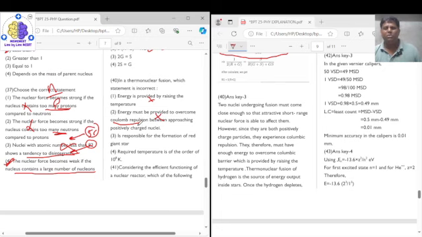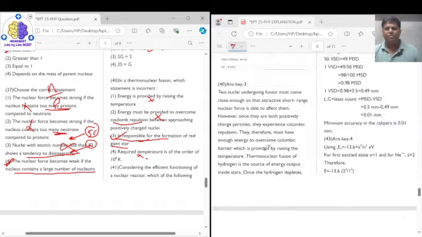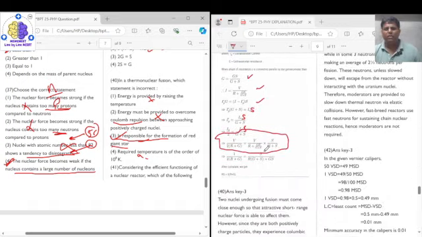Now the third option says that it is responsible for the formation of the red giant stars. Yes, this reaction can be used to explain the formation of giant stars. And the fourth option says that a required temperature is of the order of 10 to the power of 8 Kelvin. No, this is also not correct. So the correct answer is option number 3. So the correct answer of question number 40 is option 3, right? Now coming to question number 41.